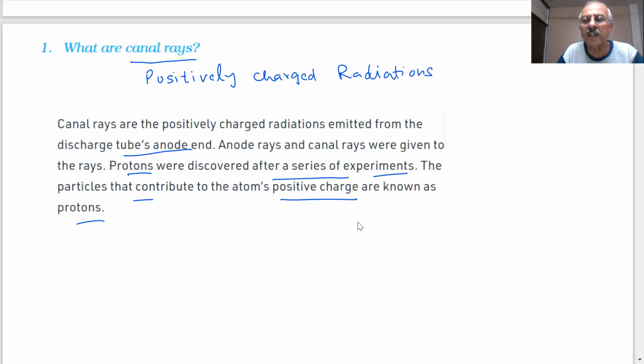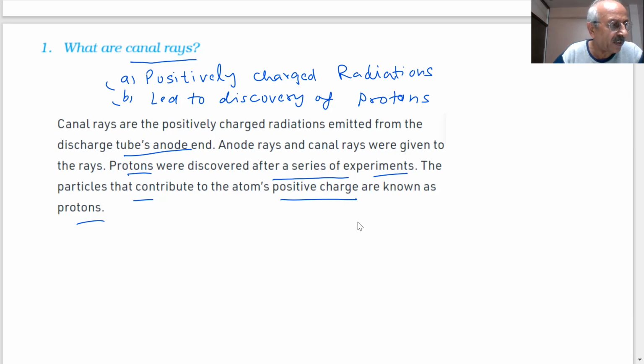What is the importance of the canal rays? They led to the discovery of protons. Very good. This is an important question.